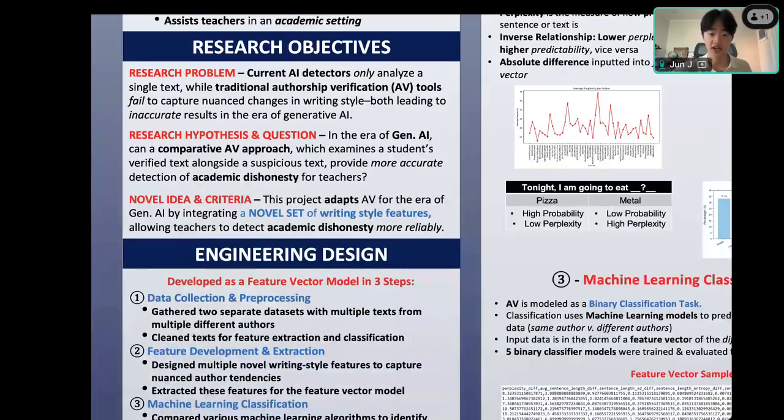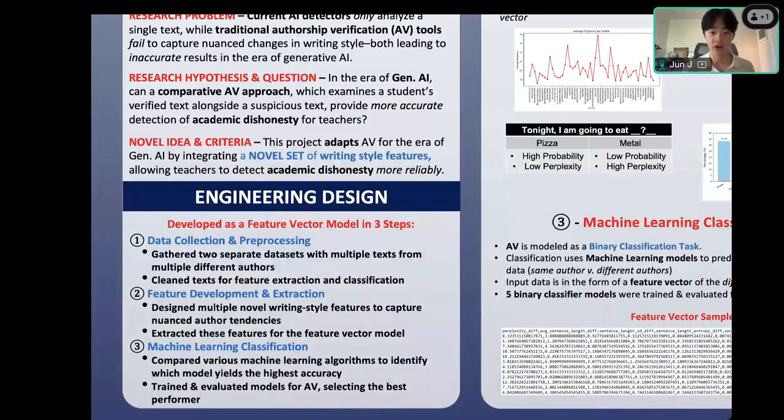Now, for the engineering design, obviously my project is an engineering project because I'm developing a solution for a particular problem, which I particularly enjoy because I like solving problems, especially when they impact a lot of people. And my entire design was following a feature vector model, which I will explain more in the methodology section, but essentially it came about in three separate parts. First was data collection and preprocessing, second was feature development and extraction, and third was machine learning classification, which we'll all dive into right now.